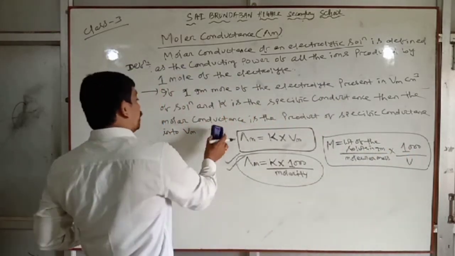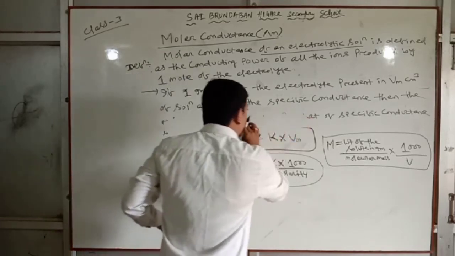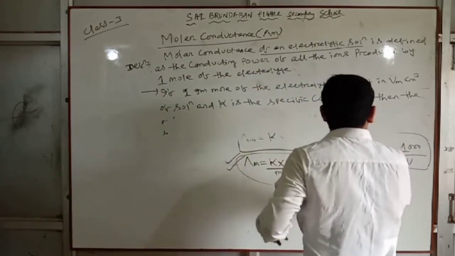Next, what is the unit of molar conductance? Last is the unit of molar conductance.